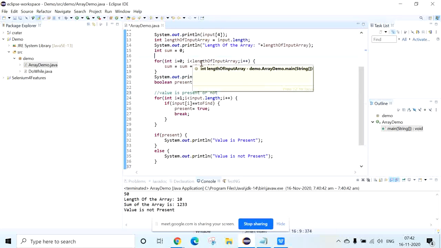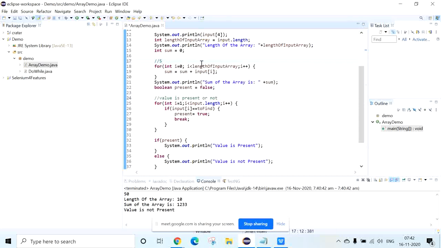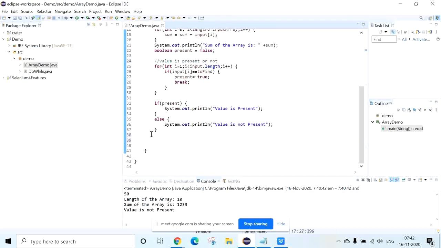this for loop for sum of the array, and now we are going to see the maximum element present in that array. Present in the array. Okay,